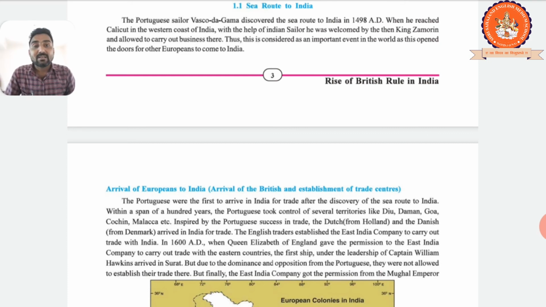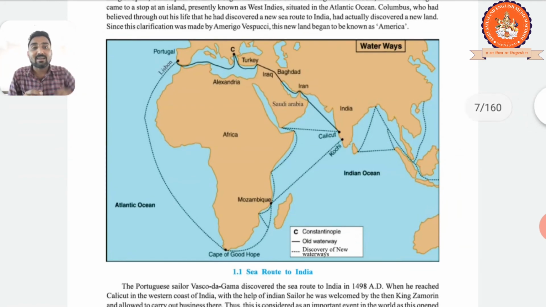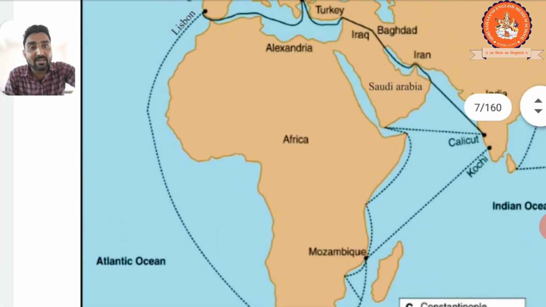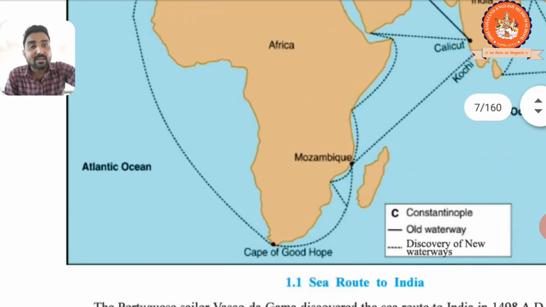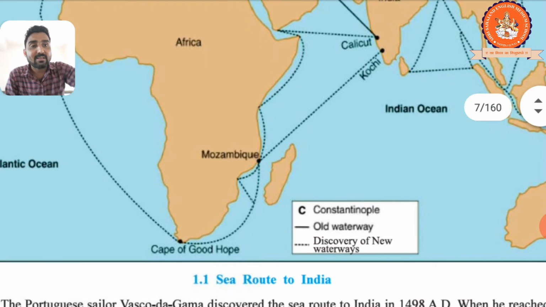Now I am going to finish it, but before I finish, I want to recall some memories. Rise of British rule in India. Why the rise of British rule? The first step is here. First thing: in 1453, Constantinople, the central route of trading. Constantinople in Turkey was conquered by Turkish Muslims in 1453.